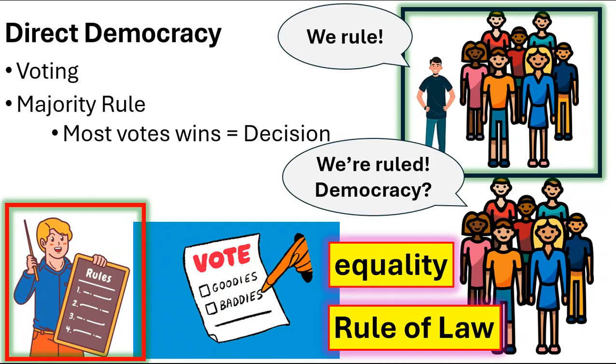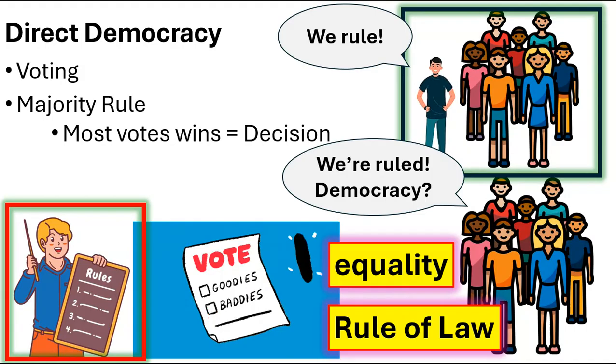Another characteristic of a democracy, to make sure the thing doesn't go off the rails and that the majority is not abusing the minority, is that there is also the rule of law, which is very similar to equality. It simply means, and we'll talk more about this later this year, that the number one rule is that we all must follow the rules. That is the rule of law. The rule is you must follow the law. Everyone is equal under the law. The law applies to everyone. Just because you're in the majority doesn't mean you get away with breaking the rules. Just because you're elite or rich doesn't mean that you can get away with breaking the rules. The law applies to everyone.